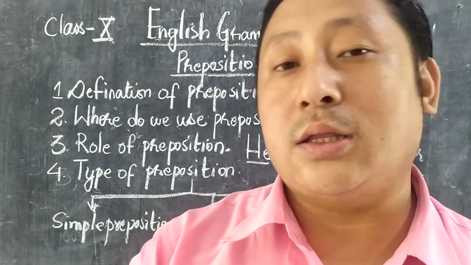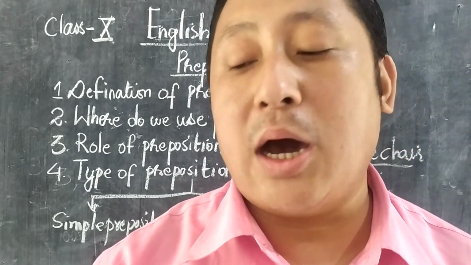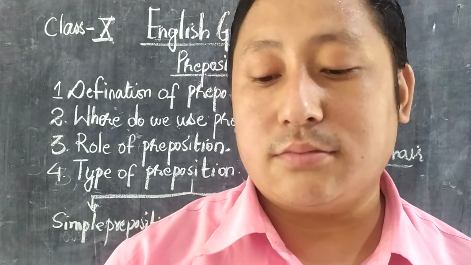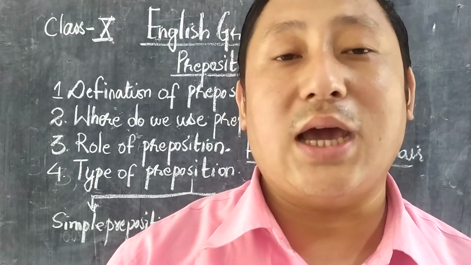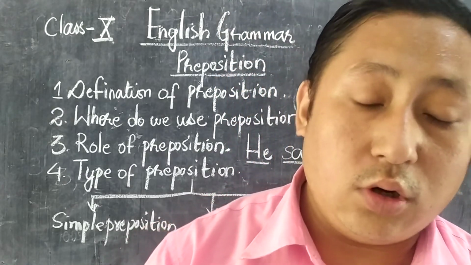In another word we can say compound preposition, and they are also formed of 2 or more words.